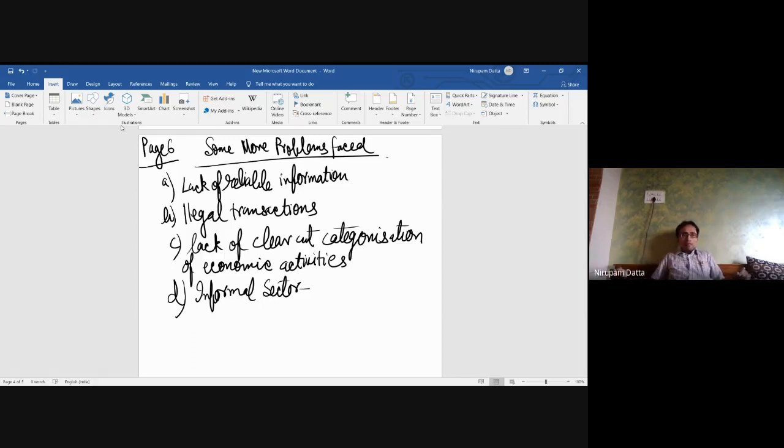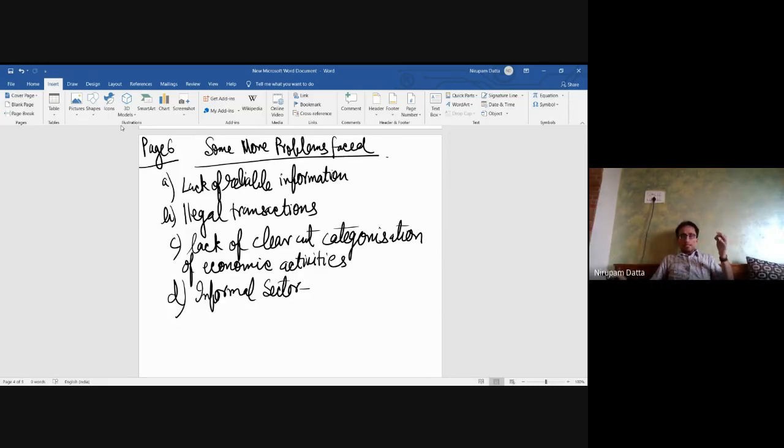So in India, more than 80% of the workforce is employed in the unorganized sector. In such a situation, you can only make, at best, guesswork for estimating the income generated in the informal sector. Most of our agricultural sector is informal. A large part of our secondary as well as tertiary sector is also included in the informal sector.